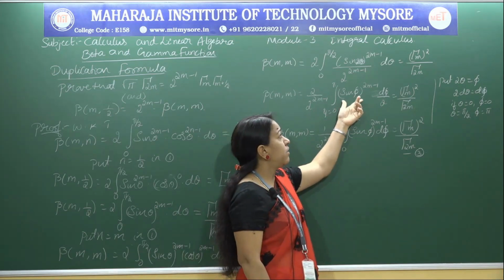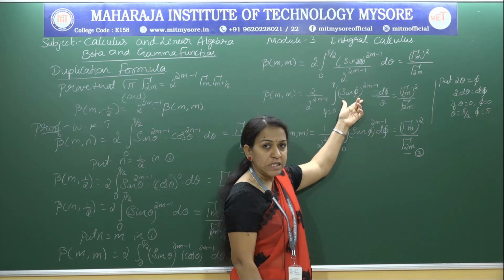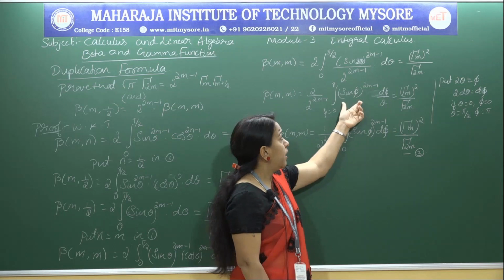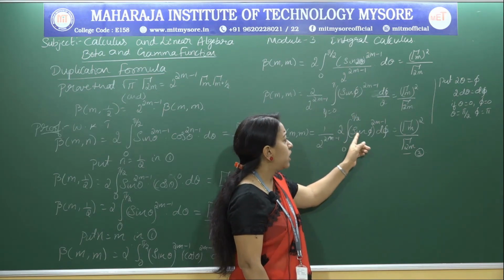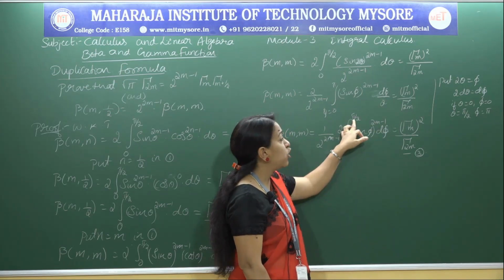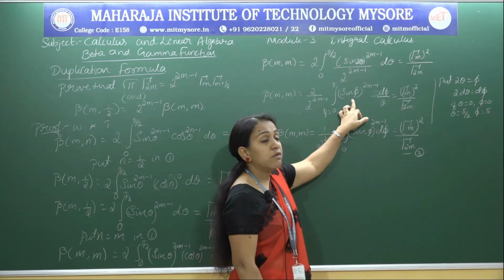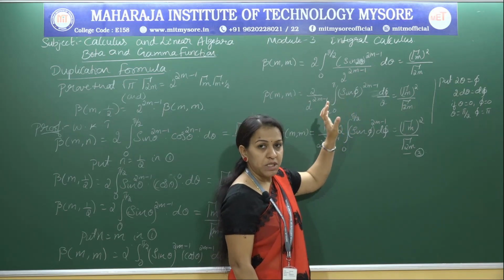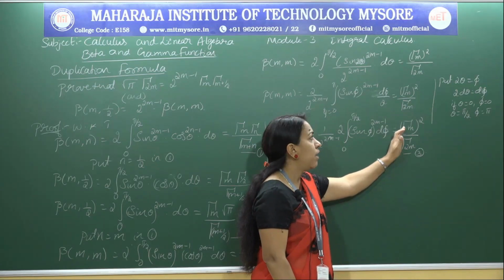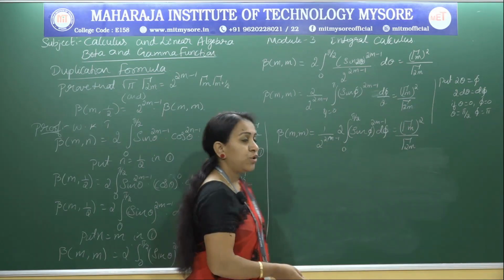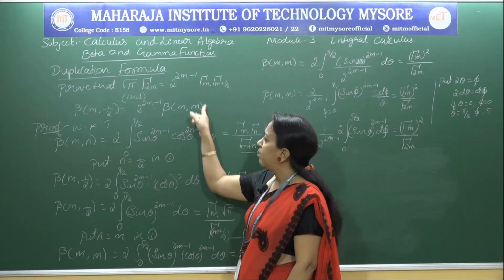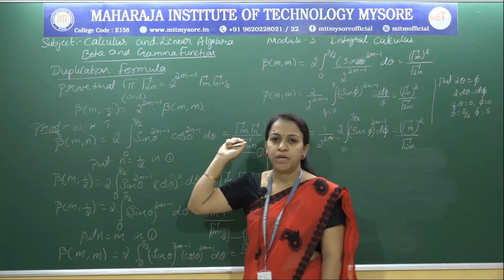Since this function sin pi whole power 2m minus 1 is an even function, using the standard definite integral properties, I can rewrite this as 2 times the integral of sin pi d pi whole to the power of 2m minus 1 between the limits 0 to pi by 2, whenever this function is even. Otherwise it will be 0. The gamma function remains as it is, gamma m whole square by gamma 2m. So now to get the required result, we have beta(m, m) with a multiple 2 power 2m minus 1.